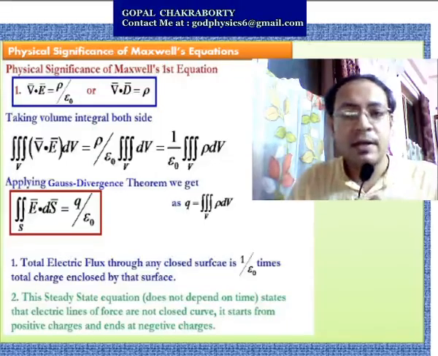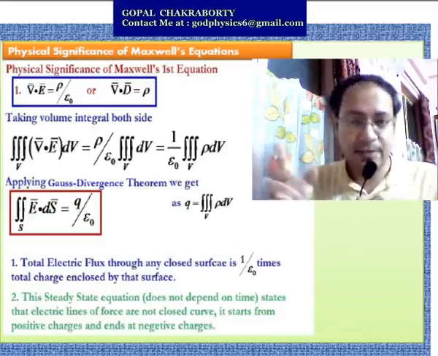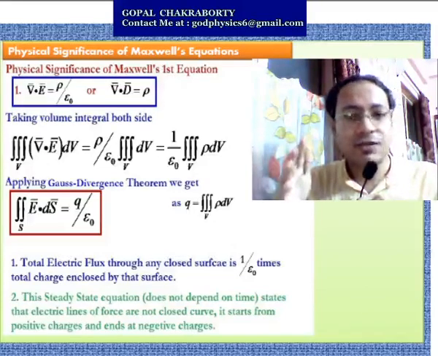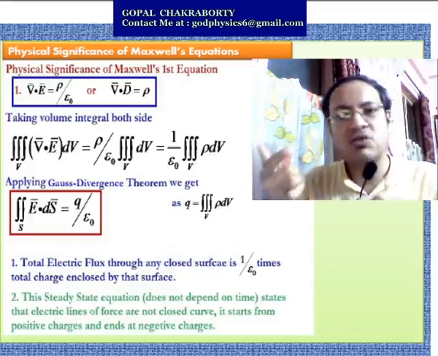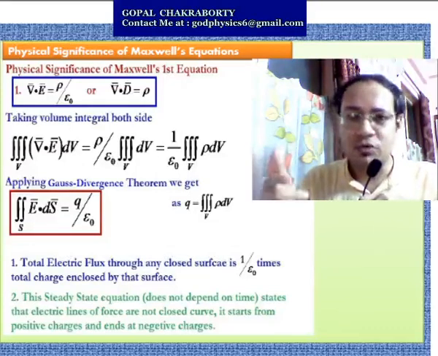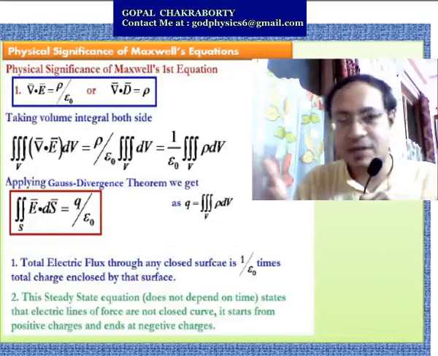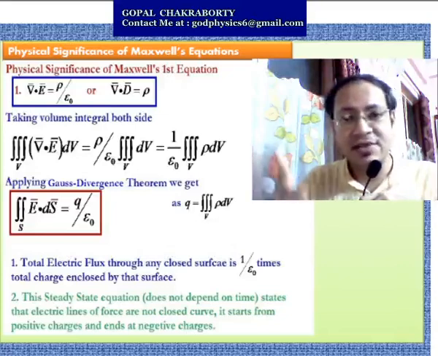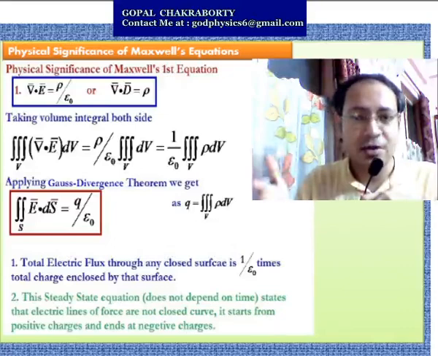To explain the physical significance of Maxwell's equations, first of all we have to derive up to a certain expression, then we will explain the physical significance of each expression. So here the first equation is del dot E equals rho by epsilon naught. First of all we take the volume integral on both sides, then we apply the Gauss divergence theorem which changes the volume integral to surface integral, and we will get the integral of E dot ds equals q by epsilon naught.